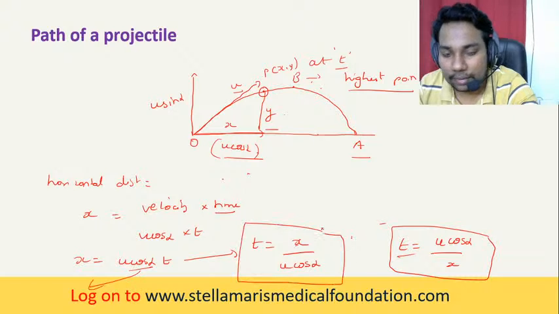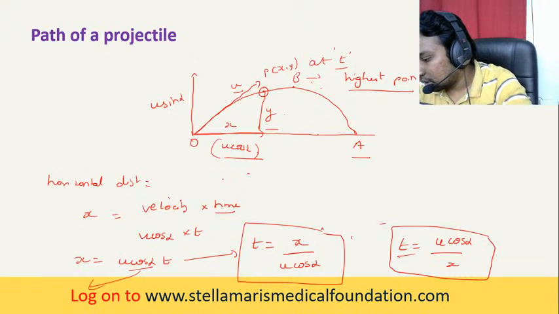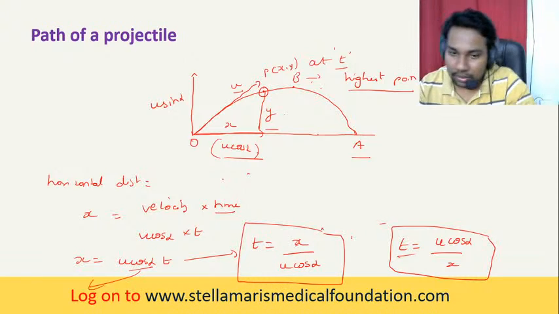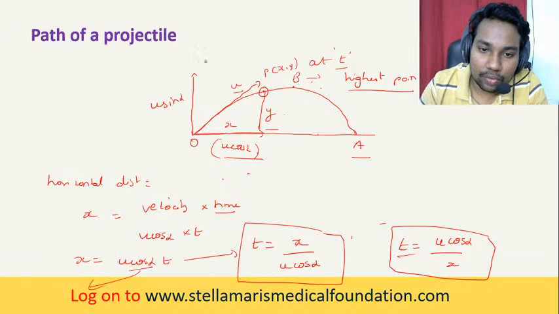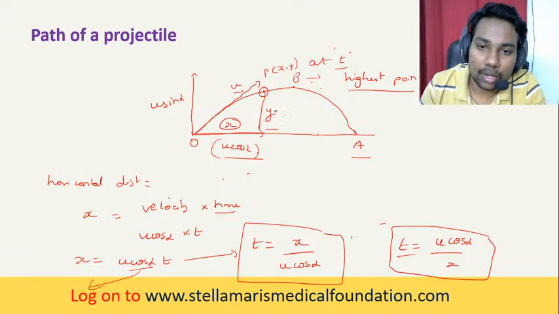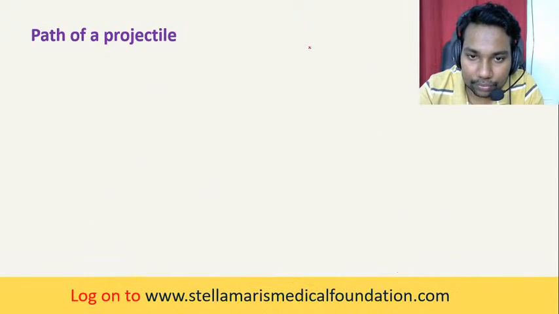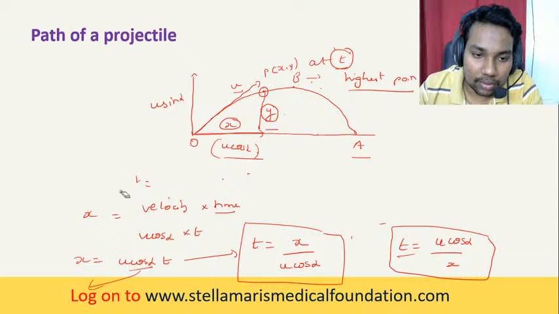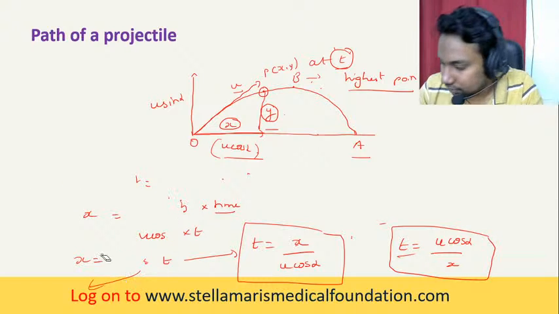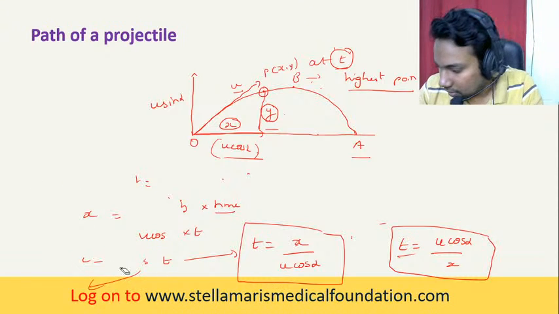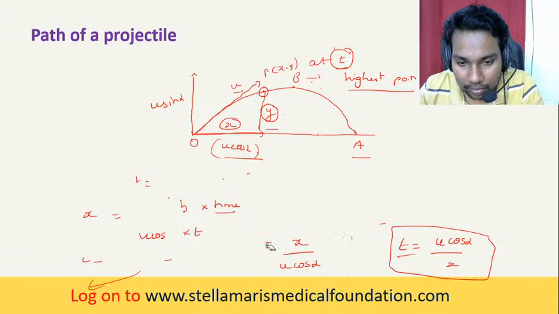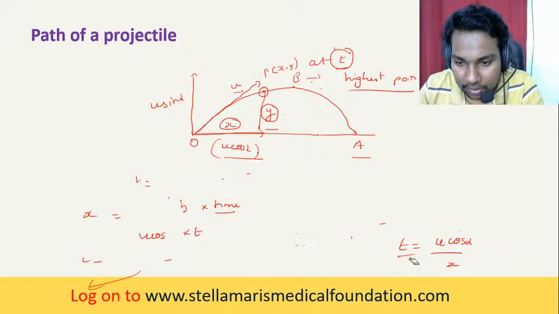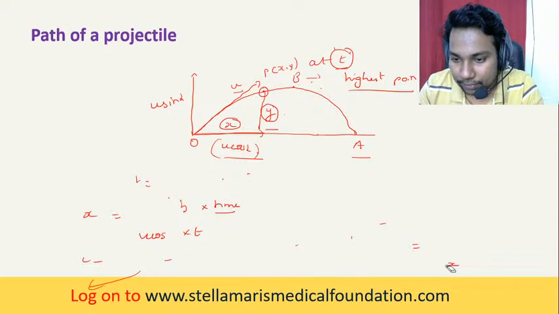You understand till here? So we have found out this value, the t value. Now we are going to find out the vertical distance, the y value. The y value can be found out like this. Are you clear with this? If not, please let me know.